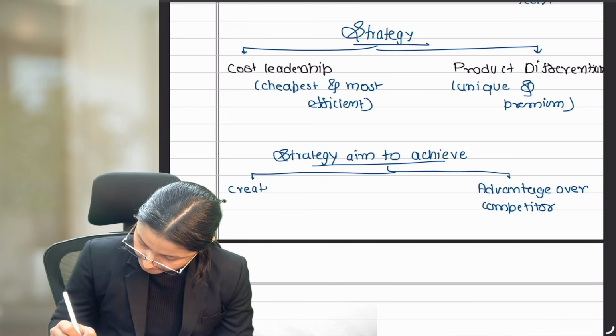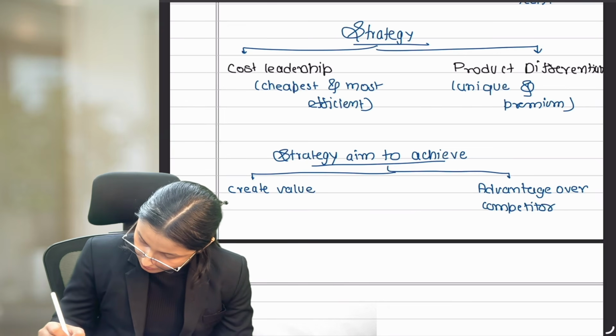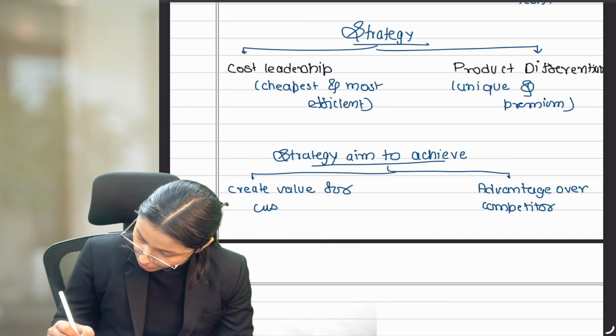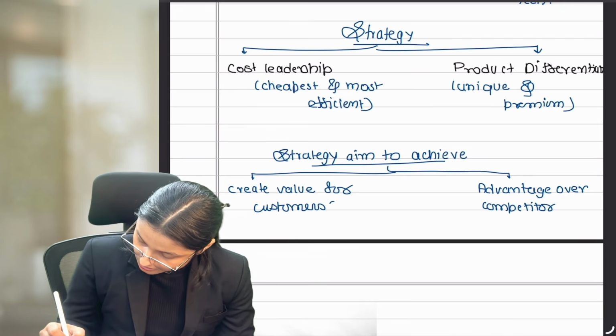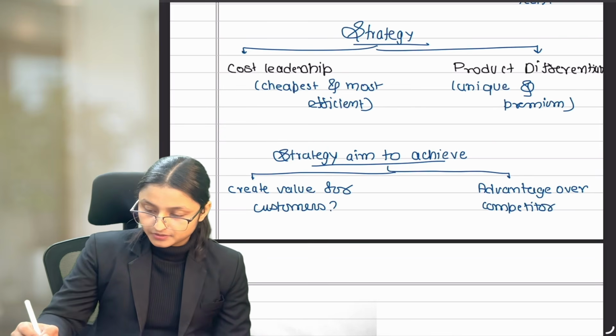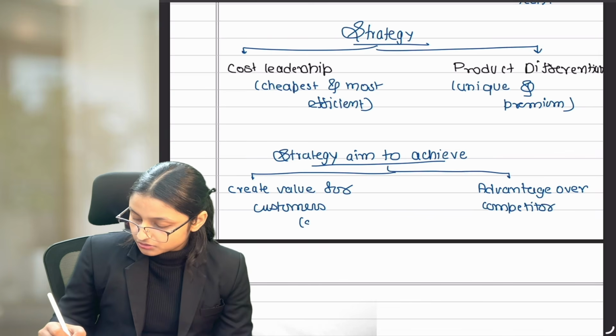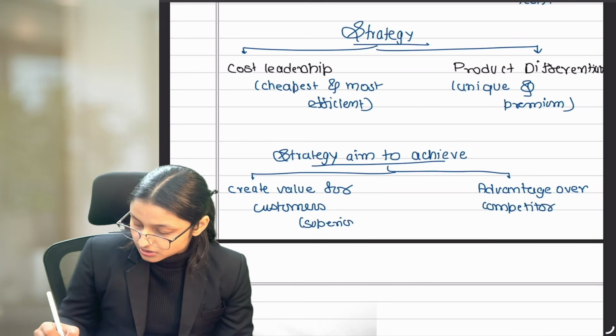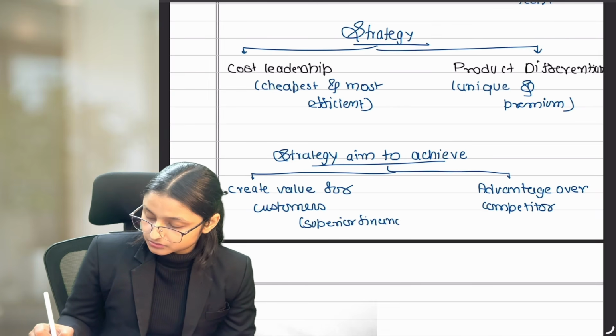Create value for customers, because if you create value for customers, they will pay you for the same, and if they pay you, then you will be able to earn superior financial returns over competitors.